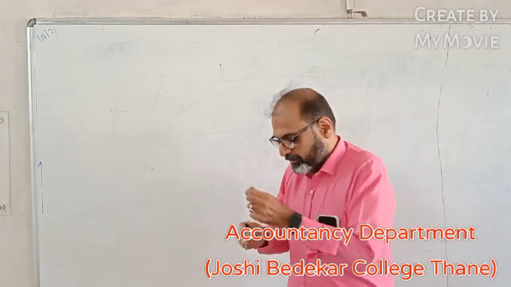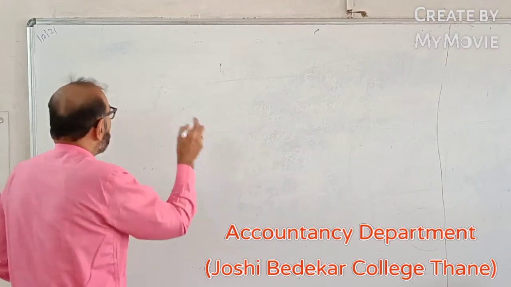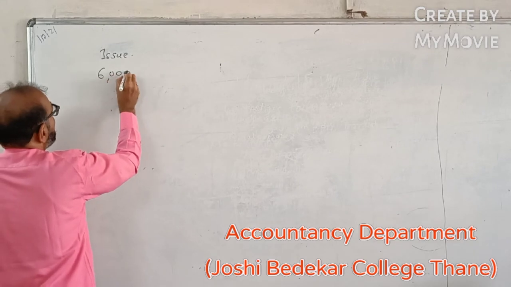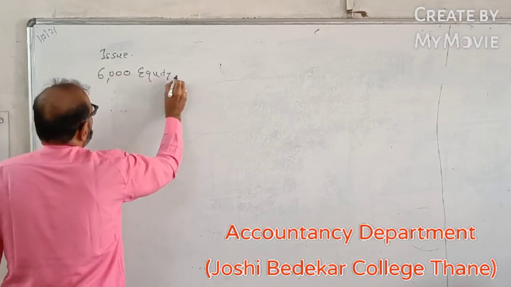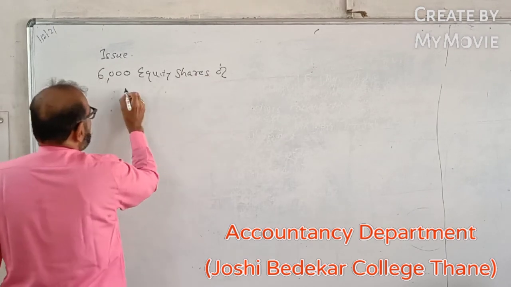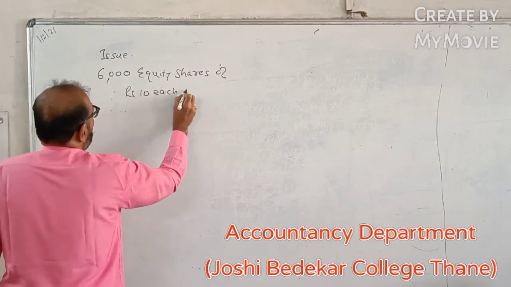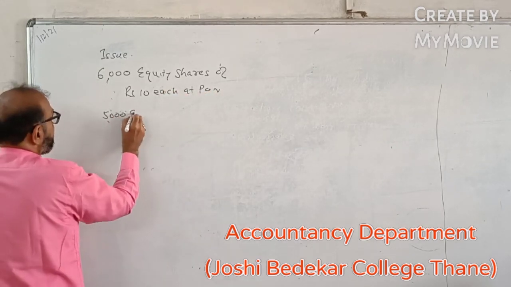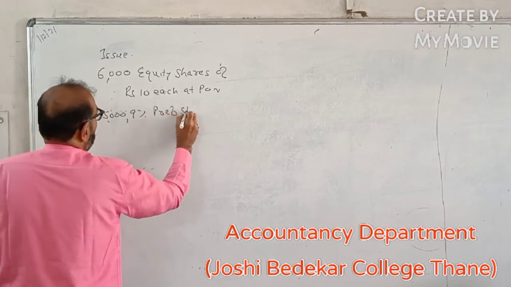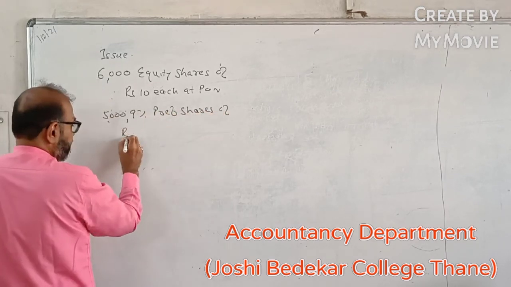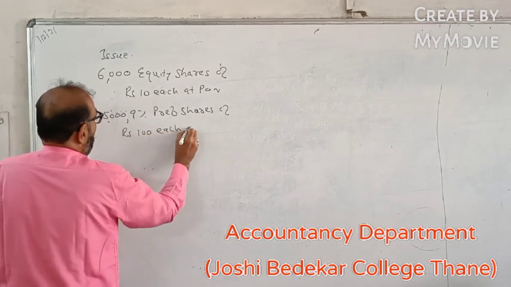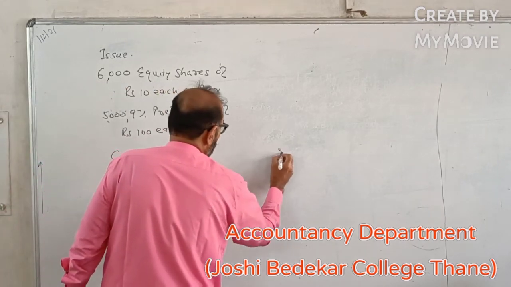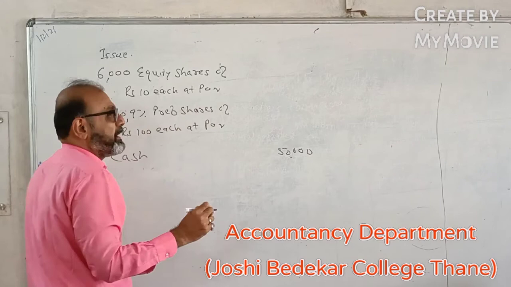For example, see, if A Limited takes over B Limited and A Limited decides to issue 6,000 equity shares of ₹10 each at par, then also decide to issue 5,000 9% preference shares of rupees 100 each at par, and over and above that they decide to give a cash of rupees 50,000 to the vendor company.